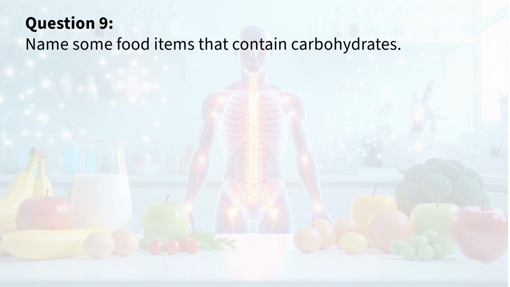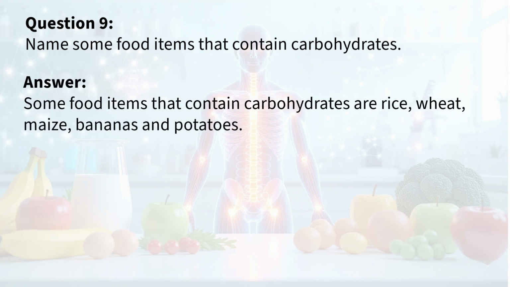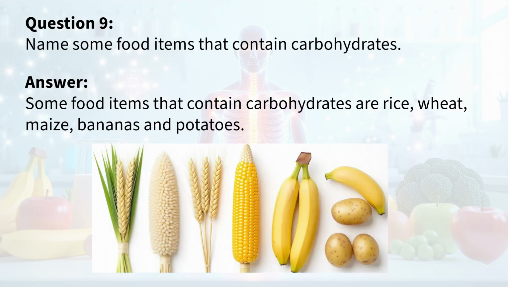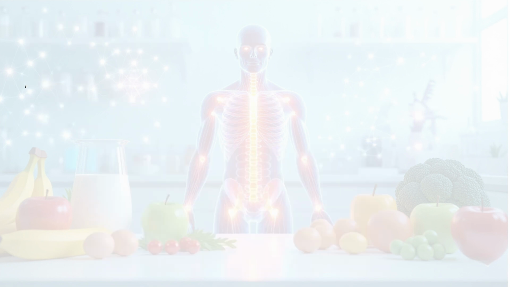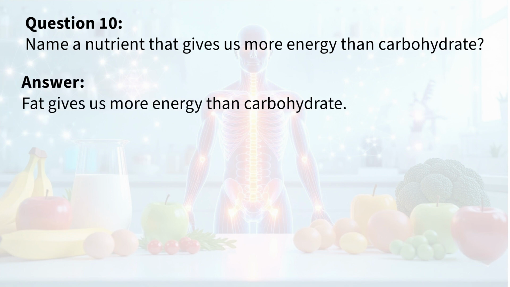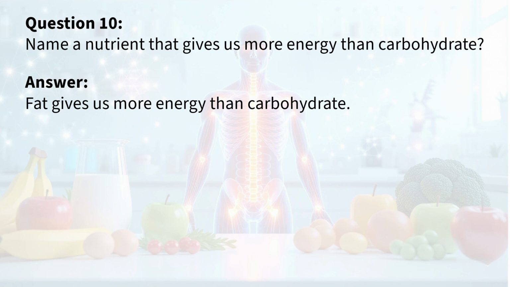Question 9. Name some food items that contain carbohydrates. Answer. Some food items that contain carbohydrates are rice, wheat, maize, bananas and potatoes. Question 10. Name a nutrient that gives us more energy than carbohydrate. Answer. Fat gives us more energy than carbohydrate.